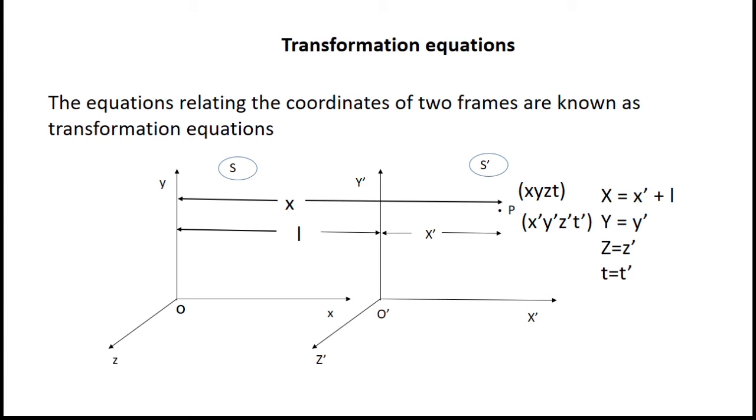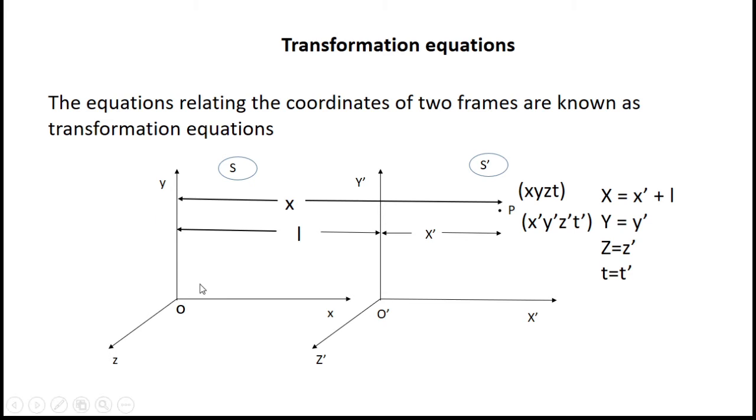Now let us move towards the next topic, that is transformation equations. As you all know, there are several types of frames of reference, and the motion, if observed from one frame, would be different from the other frame.